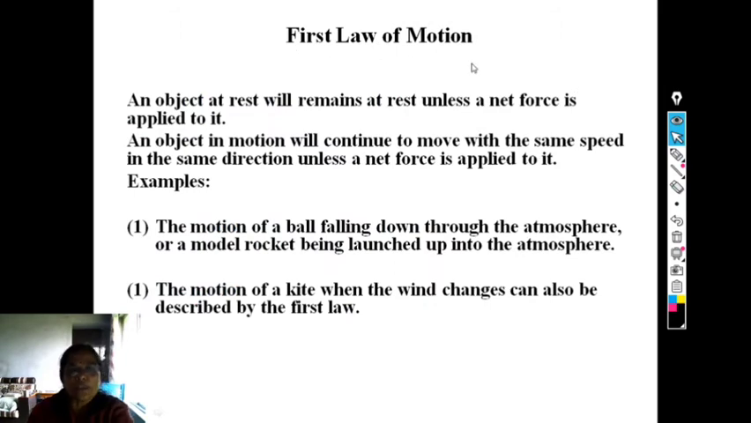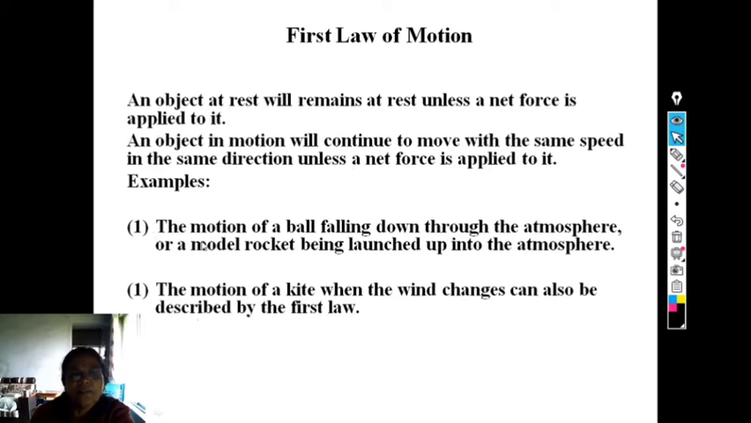Now we see the first law. An object at rest will remain at rest unless a net force is applied to it. Hence, an object in motion will continue to move with the same speed in the same direction unless a net force is applied to it. In order to define this first law of motion in detail, we see some examples here.